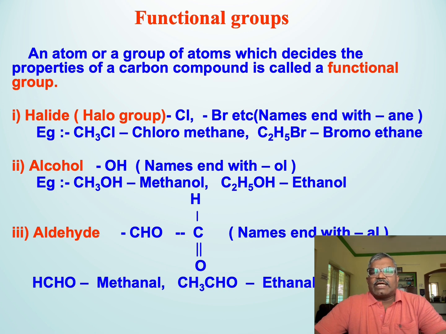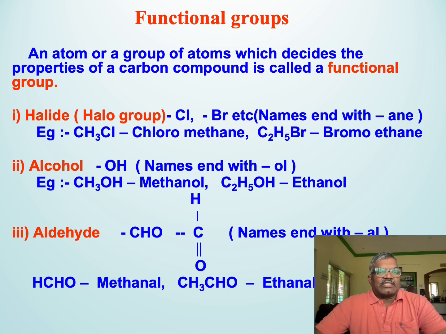The next functional group is alcohol. It is the hydroxyl group represented as OH. This group consists of one oxygen atom covalently bonded to one hydrogen atom, and it is this hydroxyl group bonded to a carbon atom that gives alcohol. Their characteristics and properties are different from others. You can see the examples of alcohol here: CH3OH, that is methanol, and C2H5OH, that is ethanol. You can say methyl alcohol and ethyl alcohol.